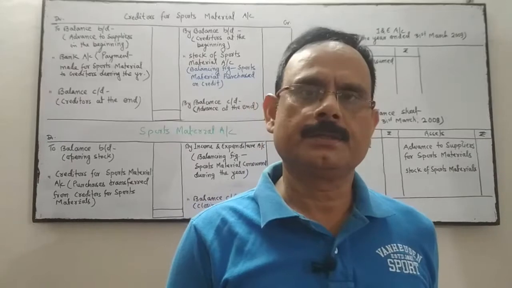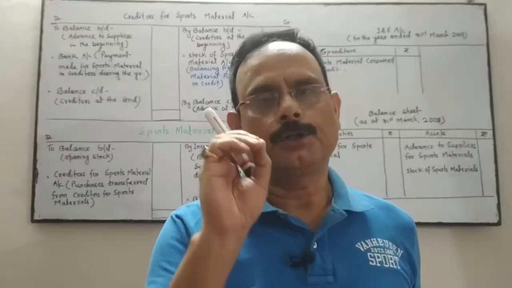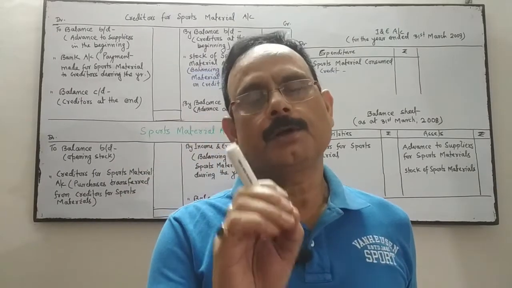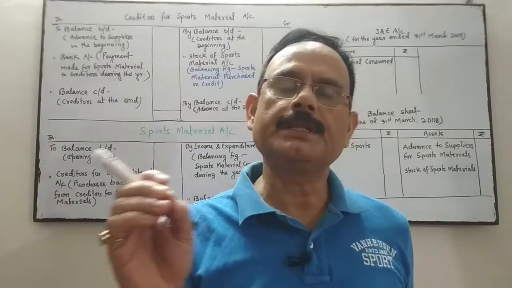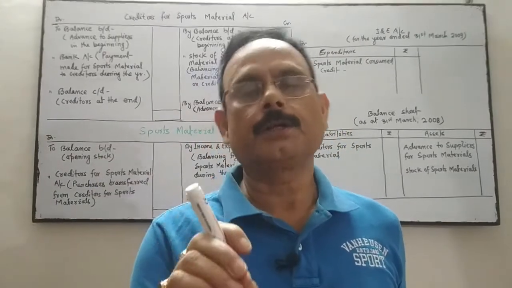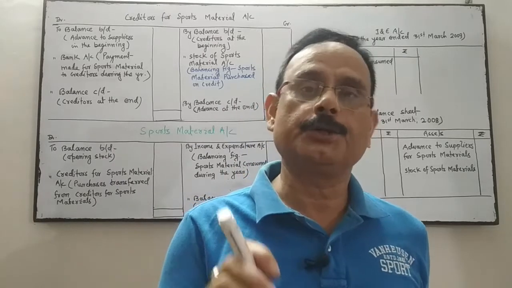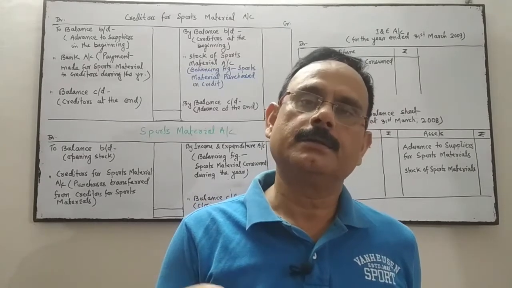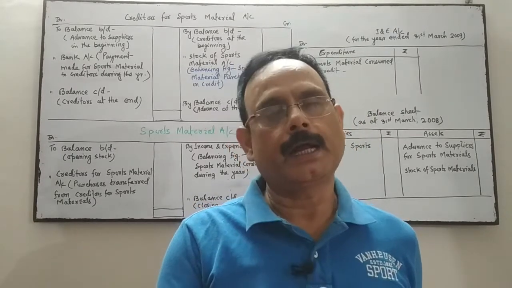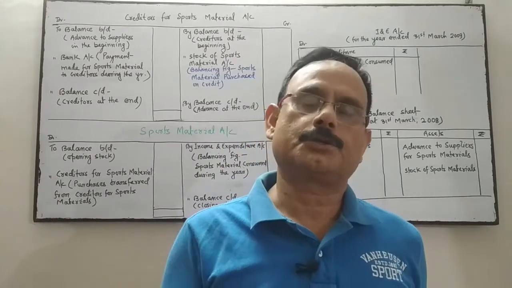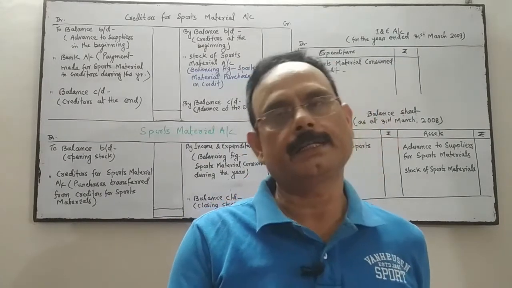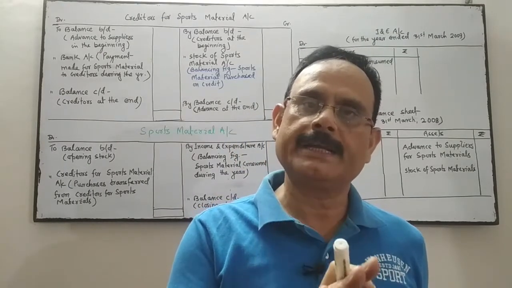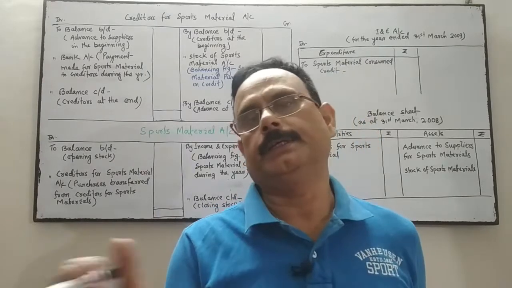Consumable item means consumption or use of sports material during the year, consumption or use of medicine during the year, consumption or use of stationery during the year, as well as stock of medicine at the beginning and at the end of the year, stock of stationery at the beginning and at the end of the year, stock of sports material at the beginning and at the end of the year.